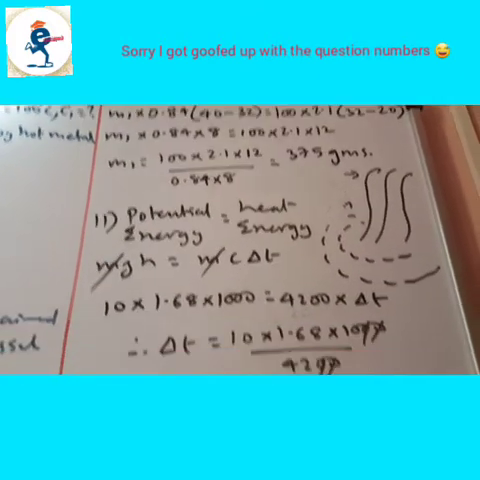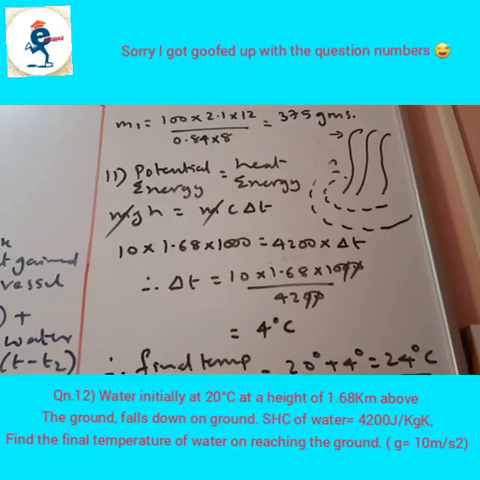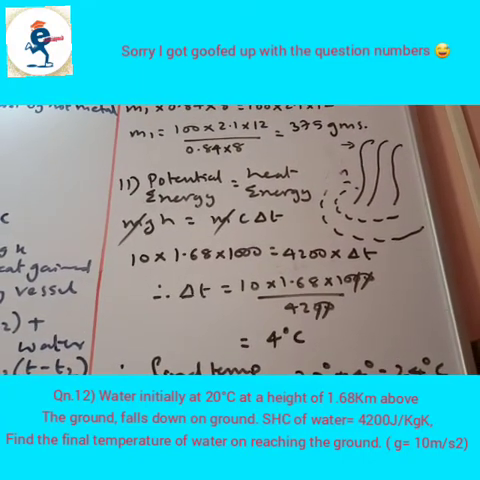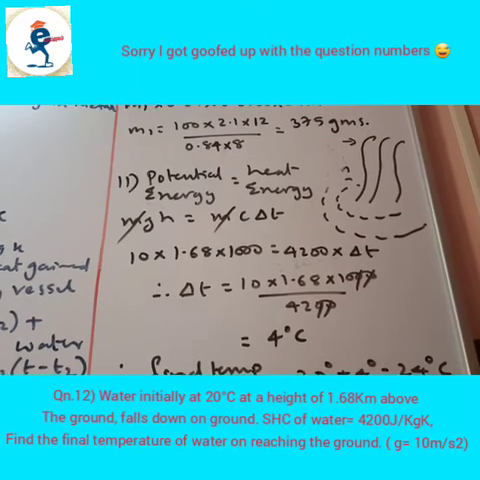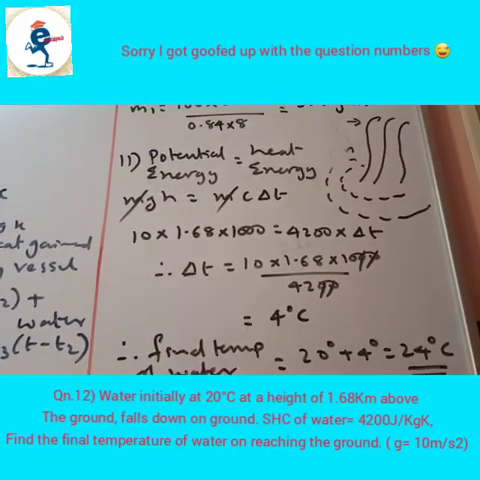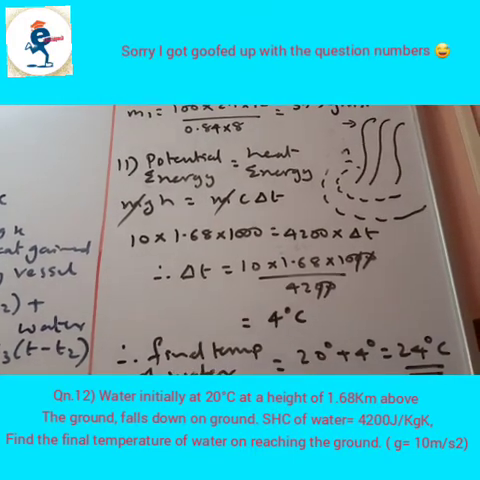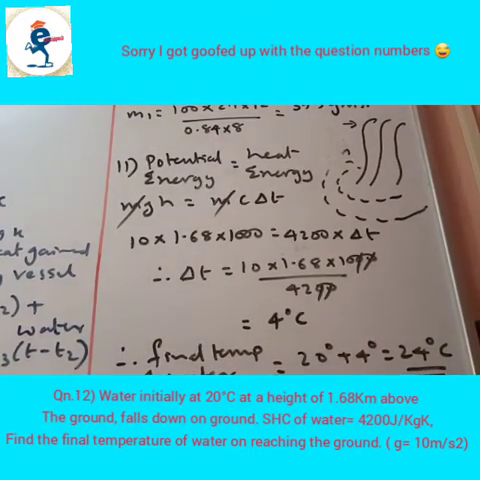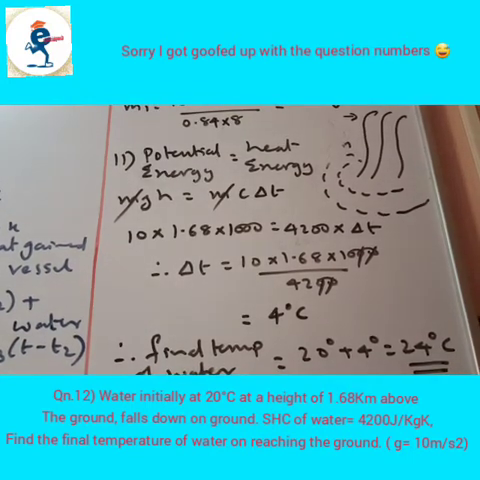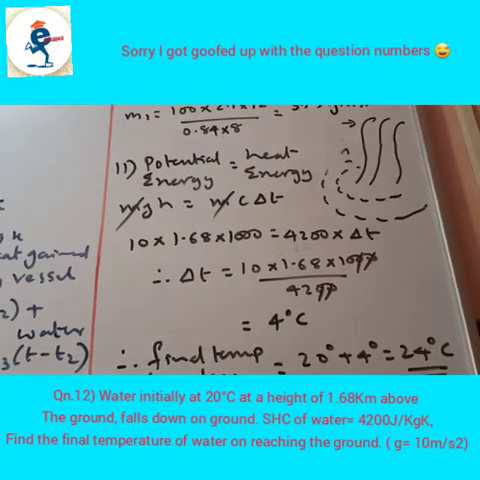Now the 11th sum. Water initially at 20 degrees Celsius at a height of 1.68 kilometer above the ground falls down on the ground. Taking the specific heat capacity of water to be 4200 joules per kg Kelvin, find the final temperature of water on reaching the ground. Take g as 10 meter per second square. So now over here we have to use the potential energy formula because height is given.